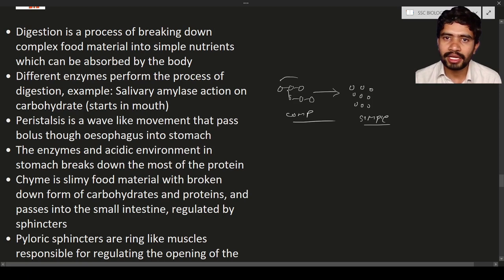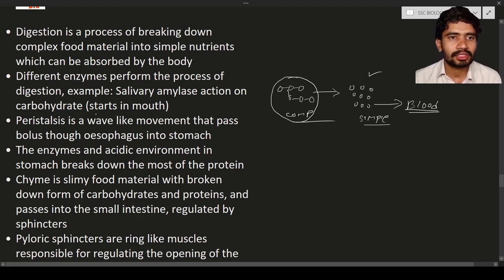So the digestion of the complex materials is going to occur in the intestine. After the digestion, the simple nutrients will be taken by the body into the blood. How the simple nutrients are taken into the blood, that we will discuss after 1 or 2 classes. So just remember, complex carbohydrates are broken down into simple substances, and the simple nutrients are taken into the body through the blood.